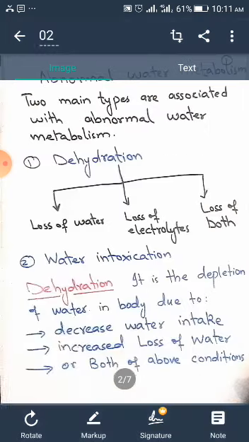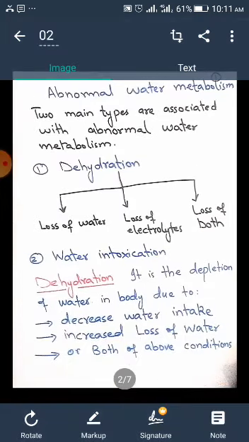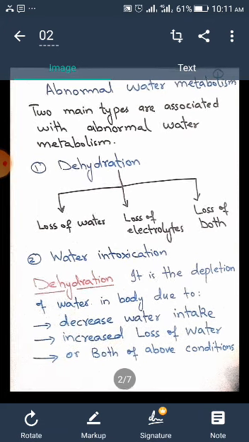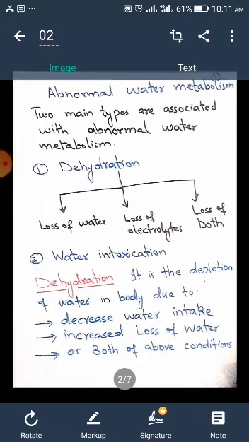Now we are moving towards abnormal water metabolism. If there is water deficiency, there will be dehydration. If there is an excess of water in the body, an accumulation of water, it will result in edema or water intoxication. So two main types are there, dehydration and water intoxication. First of all, we will discuss dehydration.